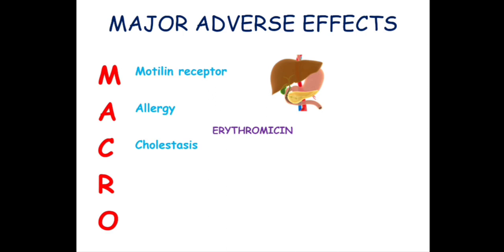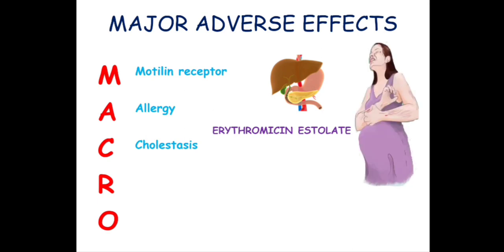And even not all forms of erythromycin cause cholestasis. It is basically seen with erythromycin acetylate. Okay, so only erythromycin acetylate can cause cholestatic jaundice, and the risk is very high during pregnancy. Therefore, only erythromycin acetylate is contraindicated in pregnancy.